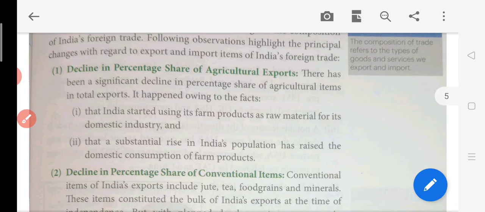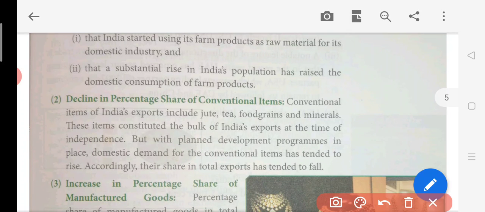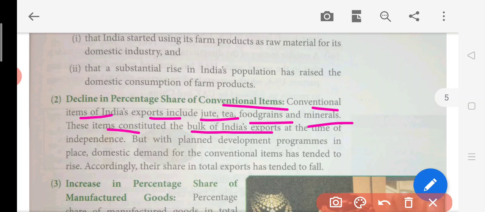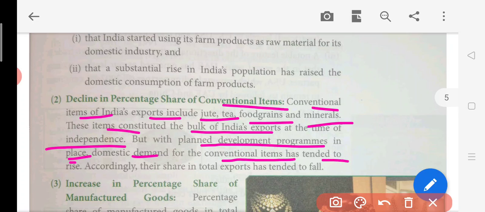Now the second point is decline in the percentage shares of conventional items. Now what is a conventional item? So conventional items of India's export include jute, tea, food grains and minerals. Okay, these are the conventional means those articles which have been traded for a very long time. So these items constitute the bulk of India's export at the time of independence. But with the planned development programs in place, the domestic demand for the conventional items tended to rise. So according to this, their share in the total export has tended to fall.